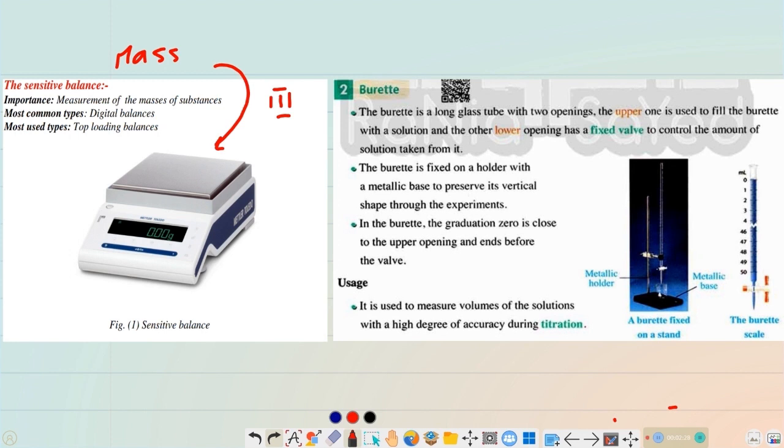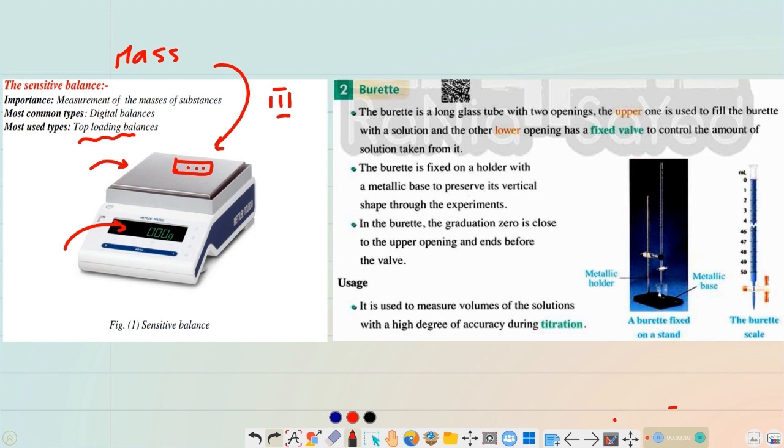The most common type of balance in any laboratory is the sensitive digital balance, and the most used type is the top loading balance, which has a metal surface on top where the matter is put, and the mass appears on the digital screen.